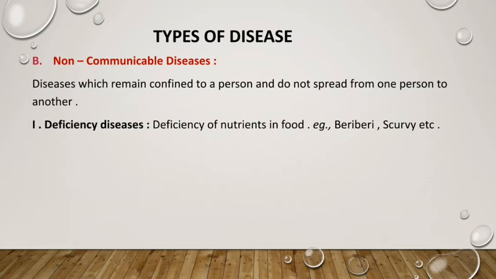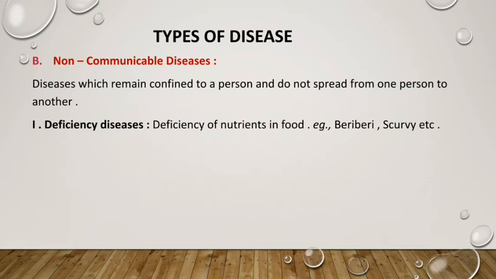Why? Because this is because of deficiency of vitamin C. Another person may not have the deficiency of that vitamin, isn't it? So to him the disease may not occur. So these things are non-communicable. From one person to another, it will never happen. It will happen only when that deficiency is seen in that person. So these are vitamin deficiency diseases.